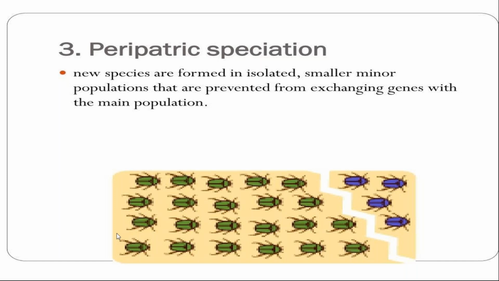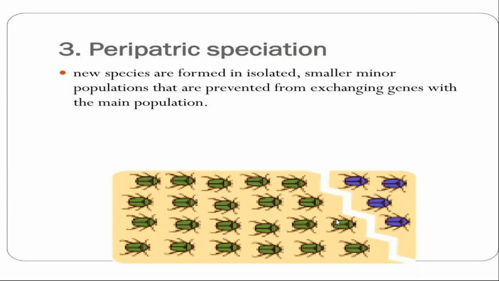In B section, this question was asked. Never confuse, never mix peripatric and allopatric. In case of peripatric, the reasons are unexplained, unidentified. Without any reason, both of these species are prevented from exchanging genes. From the main population, some population gets separated out. No physical barrier gets formed.